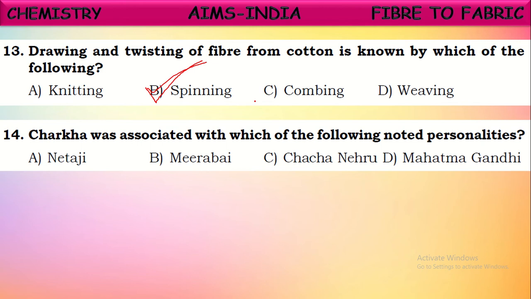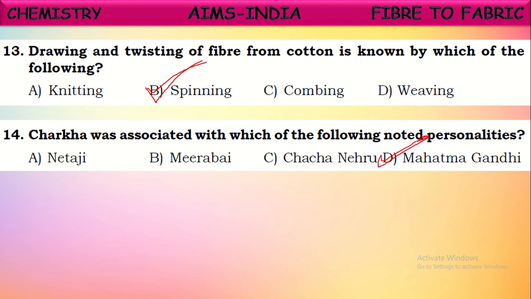Next, charka was associated with which of the following noted personalities? Yes, of course. So this charka is used for making yarn from fiber. Not only that, it is associated with one of the famous personalities. Who is that out of these all? Netaji, Mirabai, Chacha Nehru, and Mahatma Gandhi. Who is related to this charka? Yes, he is none other than Mahatma Gandhi.